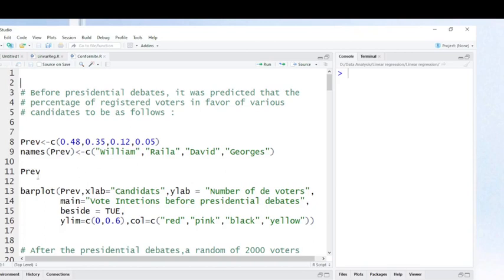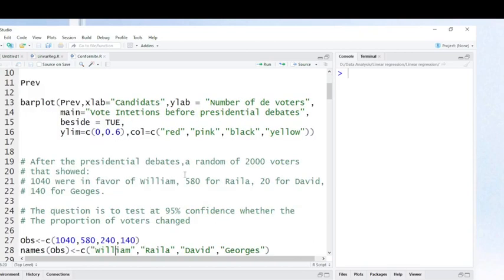Now, suppose that after the presidential debate, a random sample of 2,000 voters were asked to show their vote intention, and the results are as follows. For instance, 1,040 were in favor of William, 580 for Raila, 240 for David, and 140 for George.